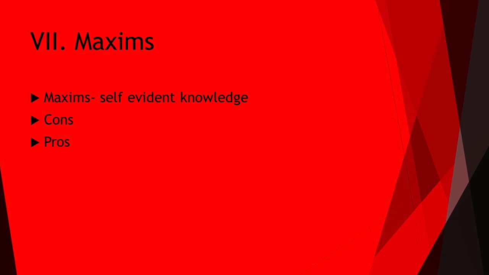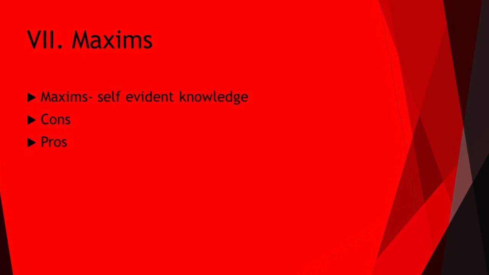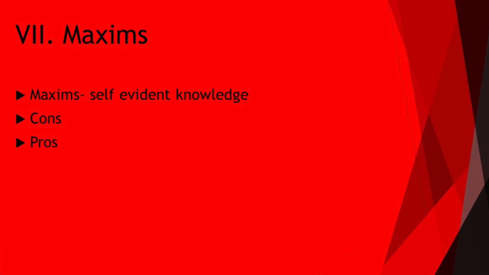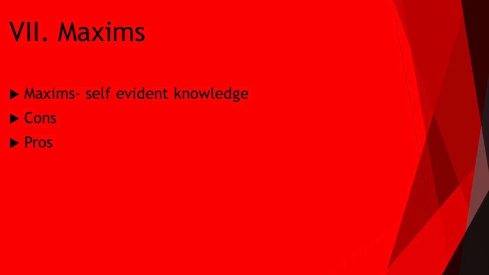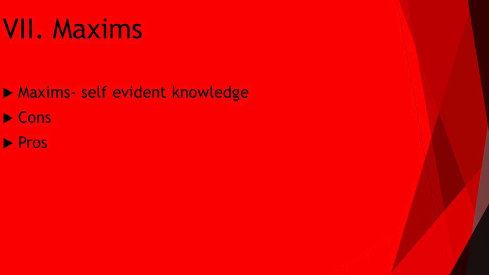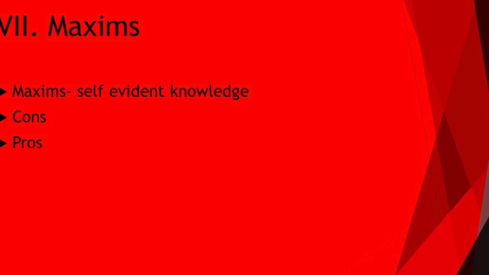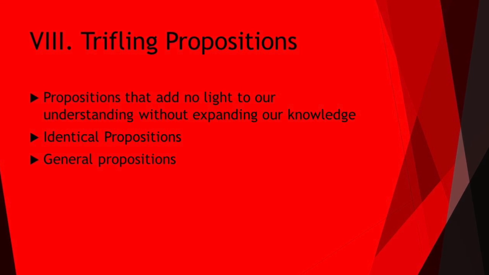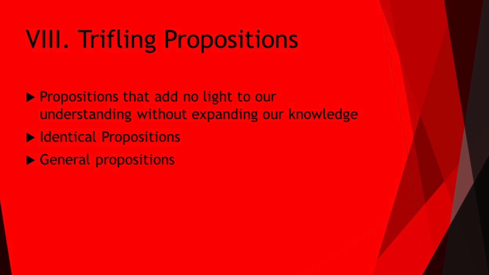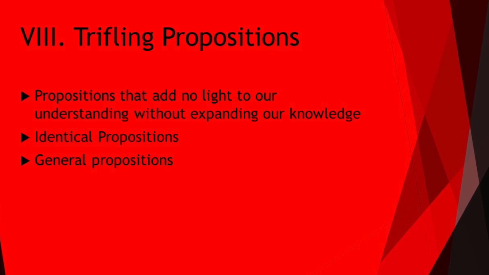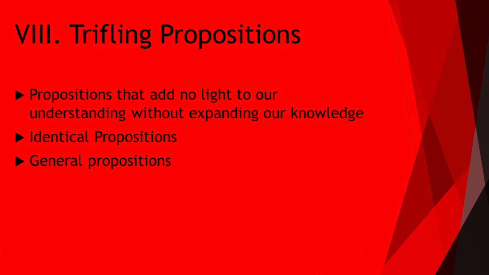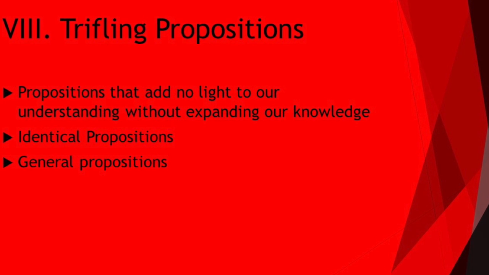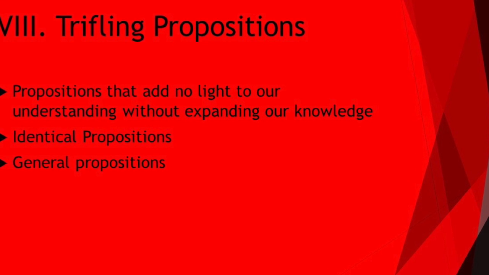Maxims are self-evident knowledge. Some cons for maxims are that they do not enlarge knowledge and do not help in the advancement of our sciences, and they cannot confirm self-evident propositions. Some pros are that they are effective in the teaching of the sciences and can be used to limit arguments. Trifling propositions are propositions that add no light to our understanding without expanding our knowledge. There are 2 types: identical propositions that provide no news and assert knowledge that we already know, and general propositions, which are about substance. When they are certain, they are the most trifling.